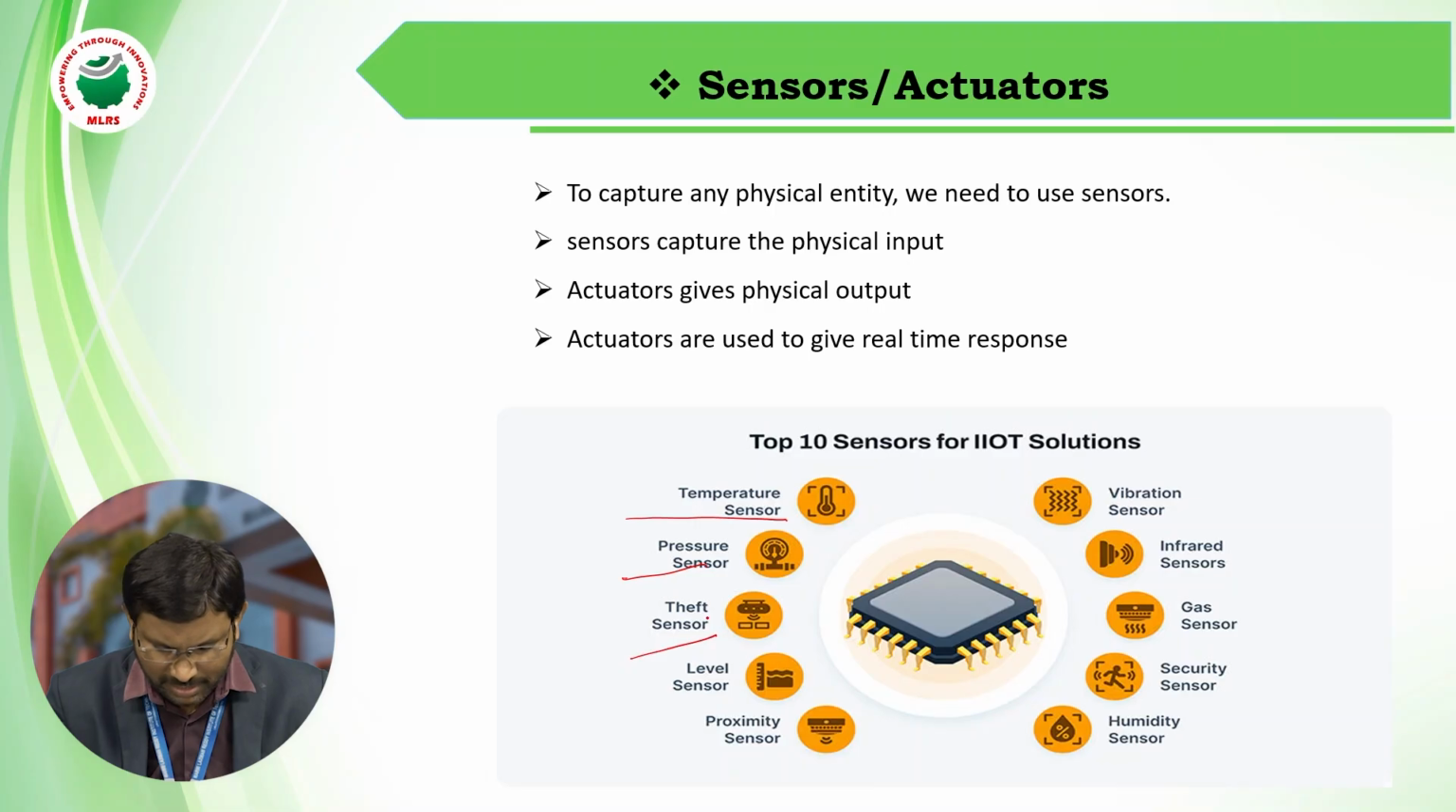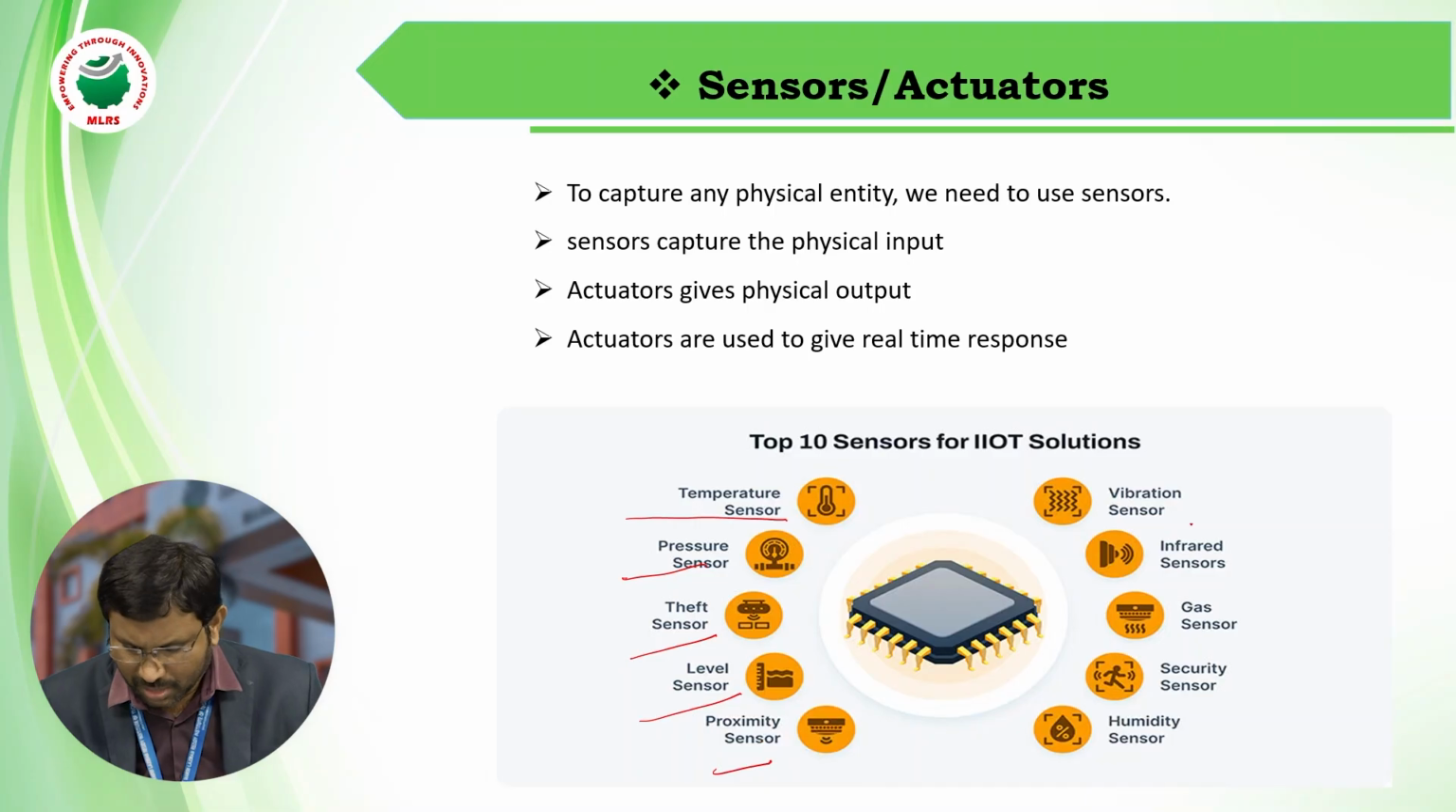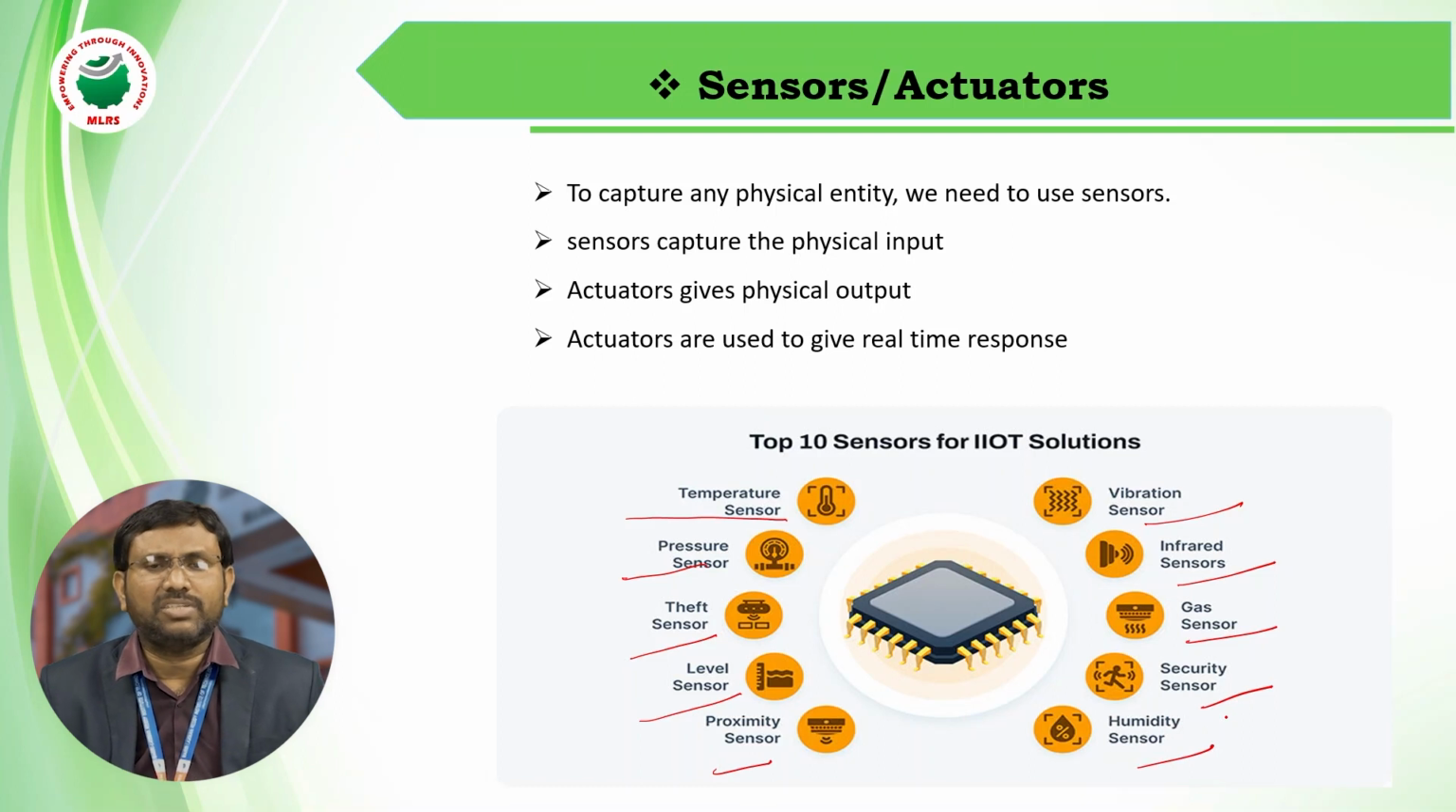Theft sensor will be there. Level sensor, which is used to detect the water level in the tank at our homes. Proximity sensor will be there. Vibration sensor will be there, used in cars to detect accidents. Infrared sensors will be there. Gas sensor will be there, which is helpful in industry. Security sensor will be there. Humidity sensor will be there. These are the sensors we are using in IoT.